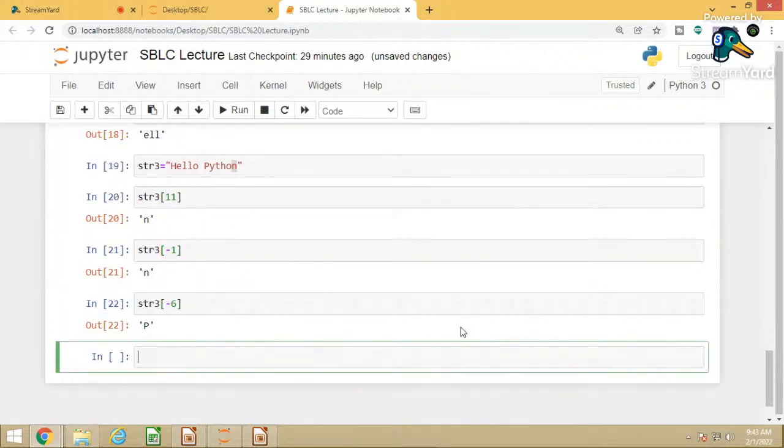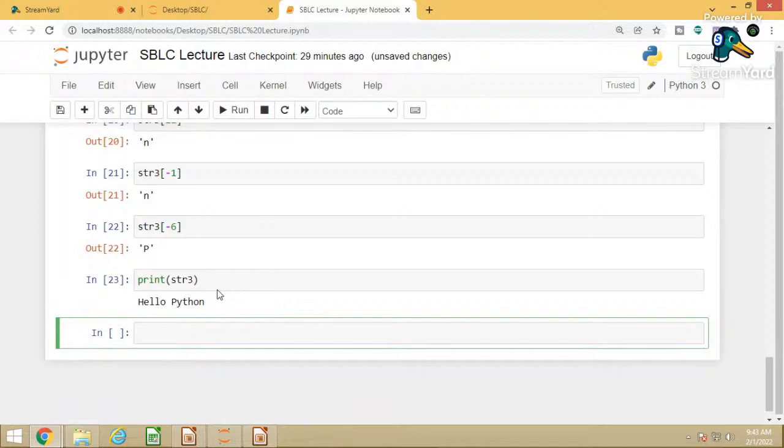Now if I want to print it, I will print string 3. So you can print this string. Hello Python, it is printed. Now as I have told, a string is immutable. So what do you mean by immutable? String is immutable. Immutable string means you cannot change a single letter from the string.